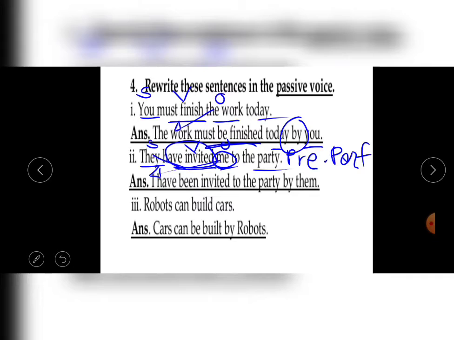Robots can build cars. Robots is a subject. Can build is a verb. Cars is an object. Your object becomes subject and subject becomes object. Cars can be built. Built, past participle form is built, B-U-I-L-T. Built by robots.